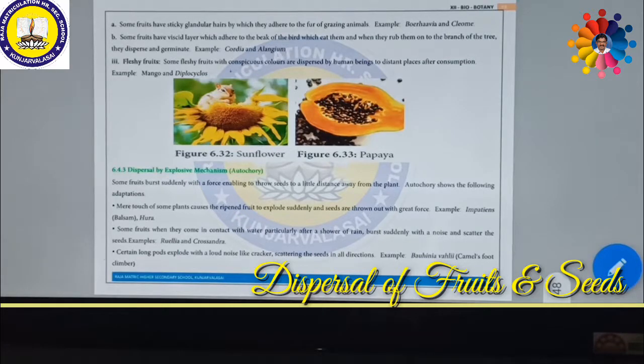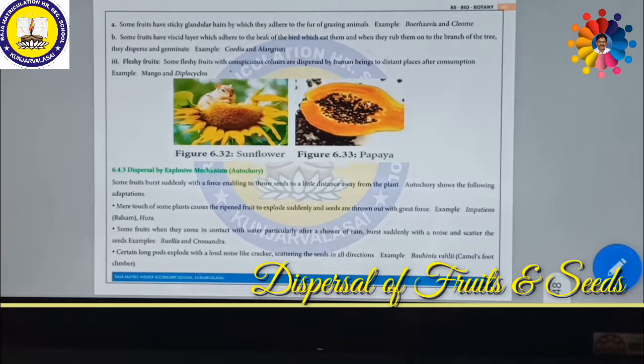Some of the plants like Impatiens, the balsam plant, and Hura plant, these fruits can explode. The seeds will be thrown away. Some of the pulses, green gram, Bengal gram, red gram, might also explode by themselves. Some fruits, when they come in contact with water, particularly after a shower of rain, immediately burst or explode suddenly with a noise and scatter the seeds away.